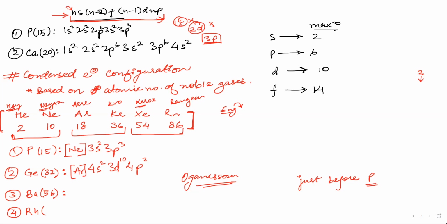Let us see rhodium, which is, I guess, 45. Sania, what have you written? Can you explain to me? Nothing, sir. It's wrong. You have to always use a noble gas. Ask what is the noble gas which is just before the element that we have, barium for now. Do it for rhodium, that is 45.